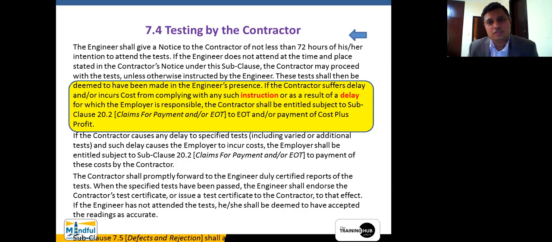If the engineer does not attend at that time and place stated in the contractor's notice under this subclause, the contractor may proceed with the tests unless otherwise instructed by the engineer. These tests shall then be deemed to have been made in the engineer's presence. If the contractor suffers delay or incurs additional cost due to such instruction, okay?